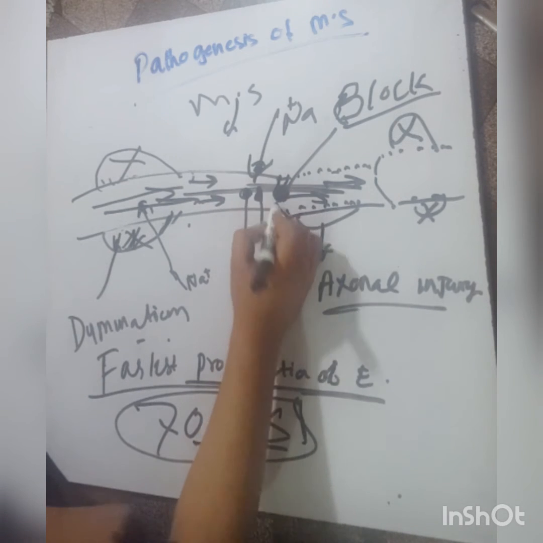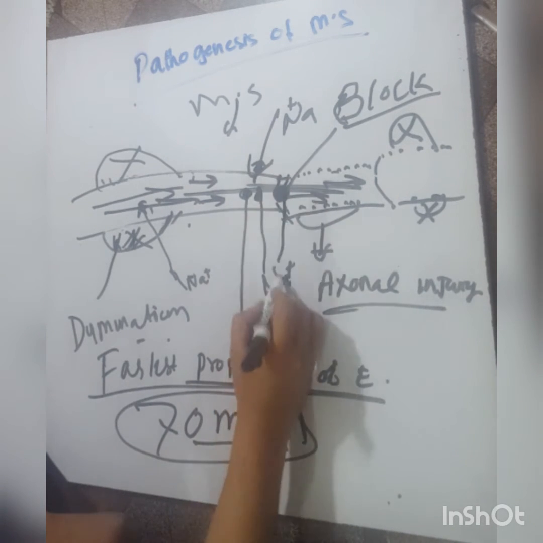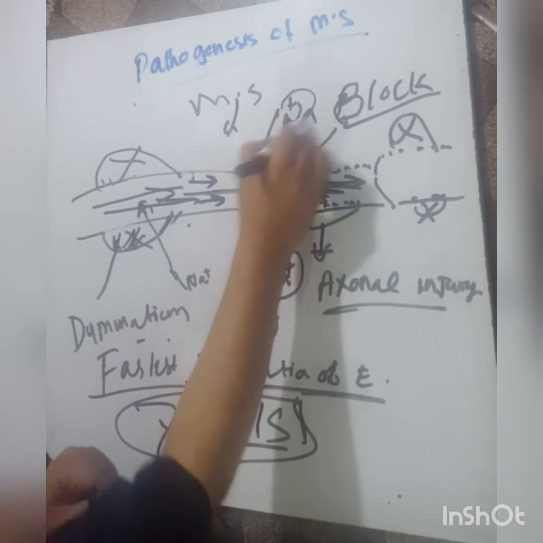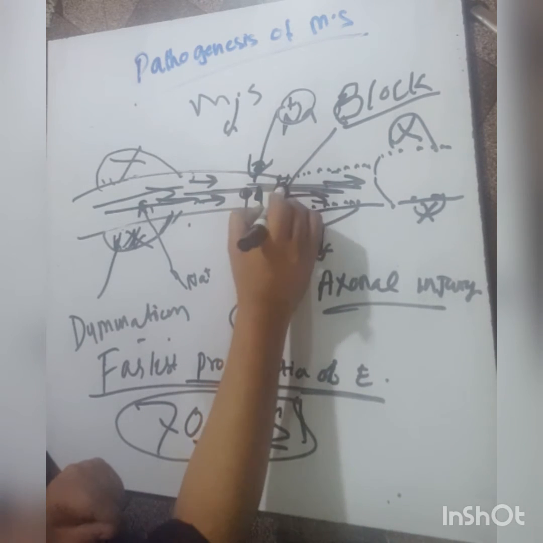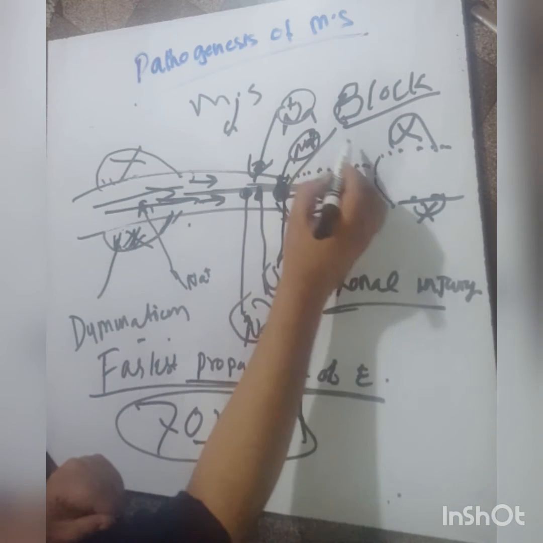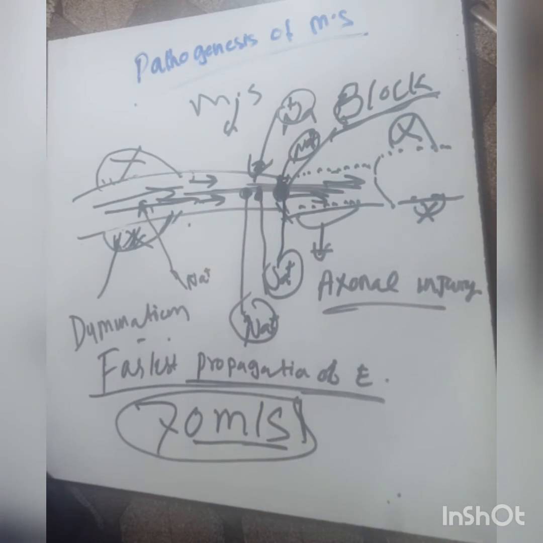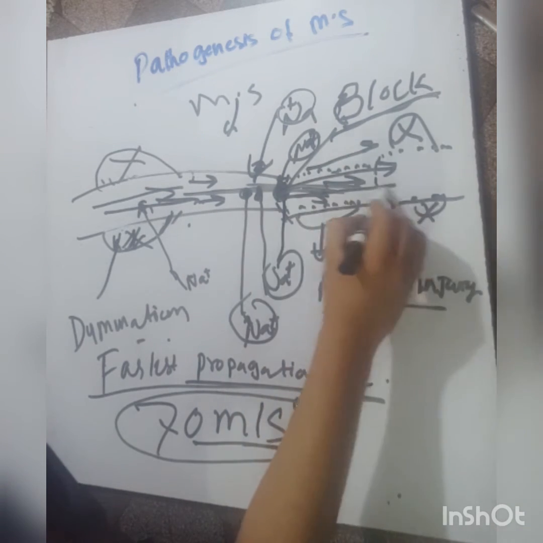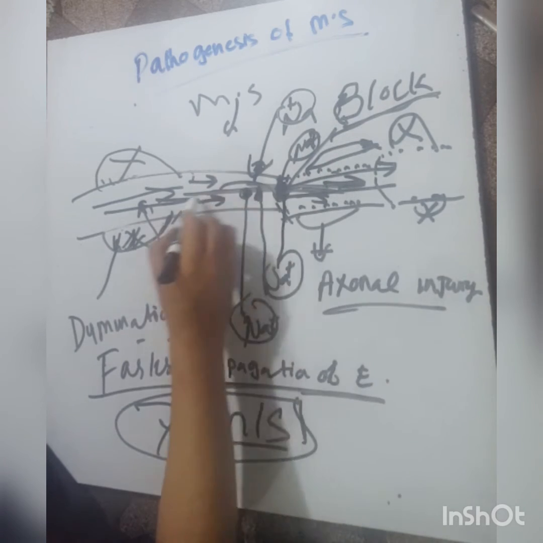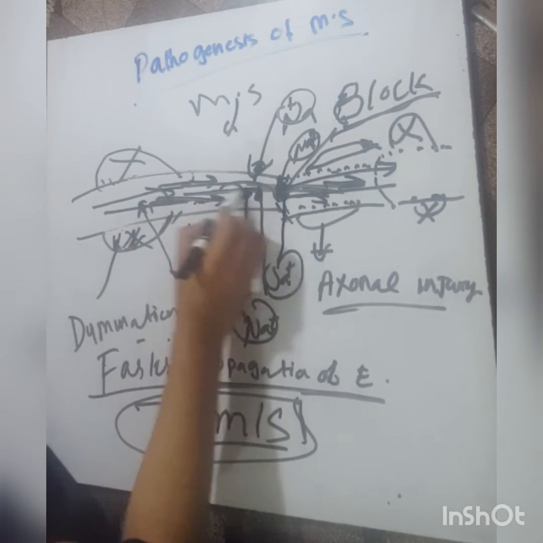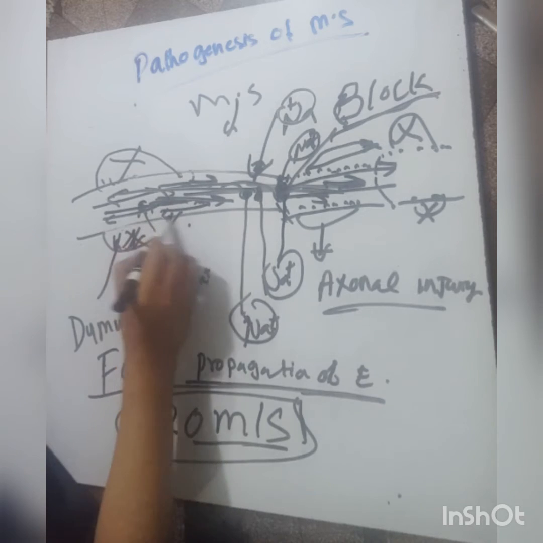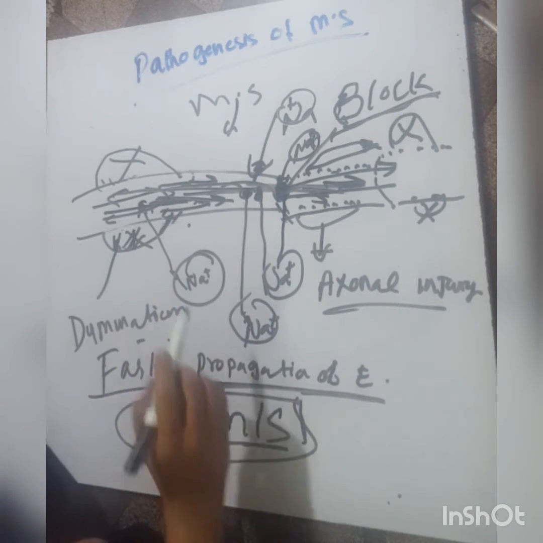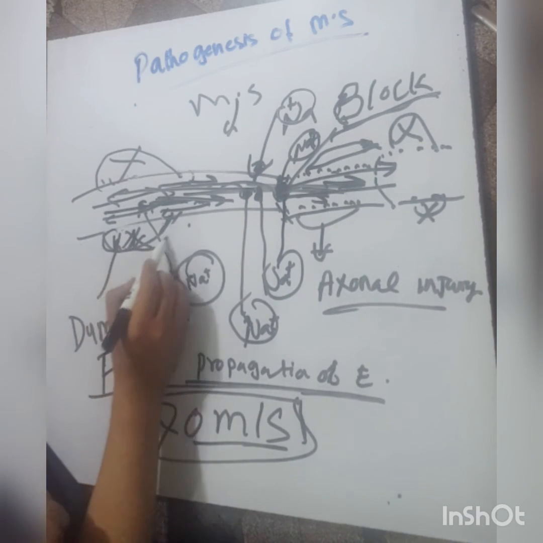When they are concentrated at the node of Ranvier, the conduction block can occur, and they redistribute the electrical impulses to both sides, because the sodium channels are activated due to demyelination.